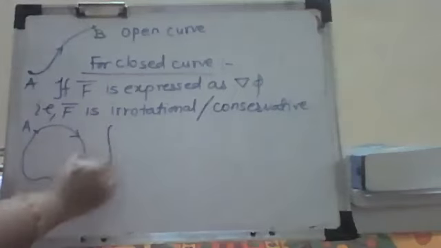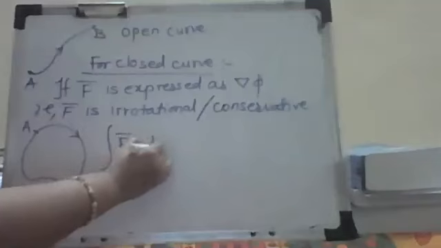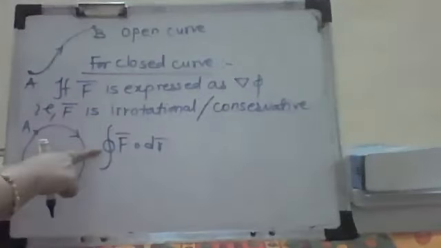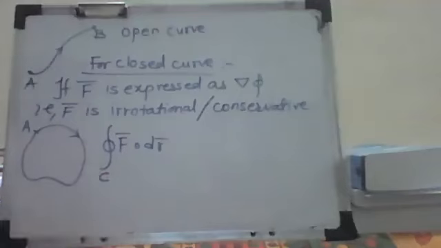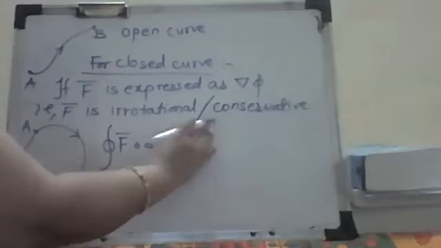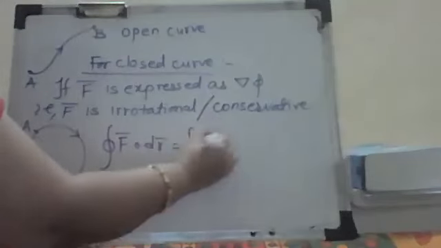So how do you write this integration? F bar dot dr bar over the closed curve means always put a circle. Okay. Closed curve means what? Always put a circle on this integration and then write down that C. C means it is called as closed curve C, or we say it as contour. Mathematically, we call it as contour C. That means it is a closed curve C. So here f bar dot dr bar is nothing but del phi dot dr bar.